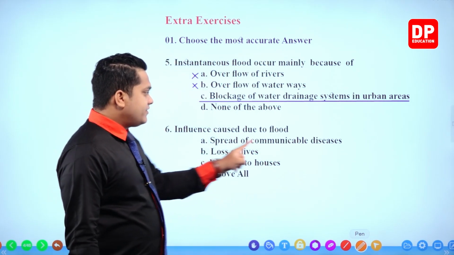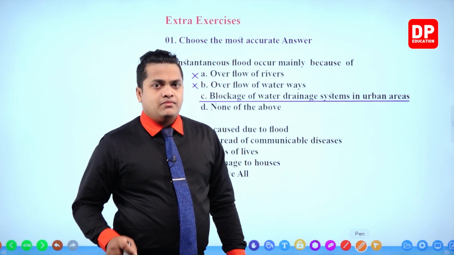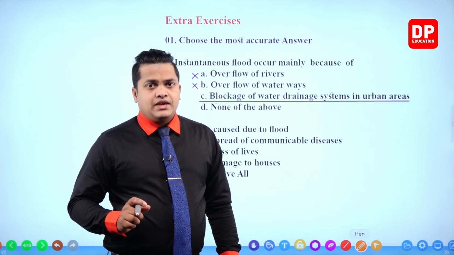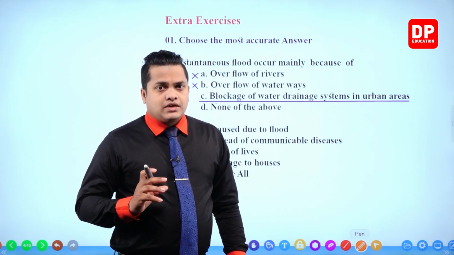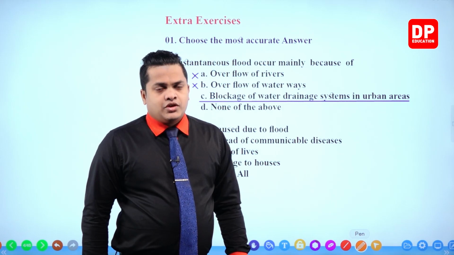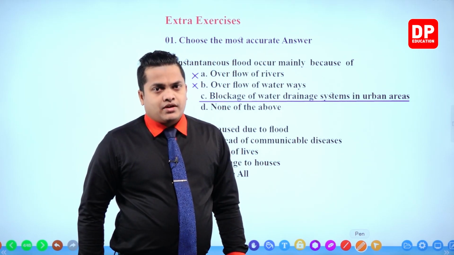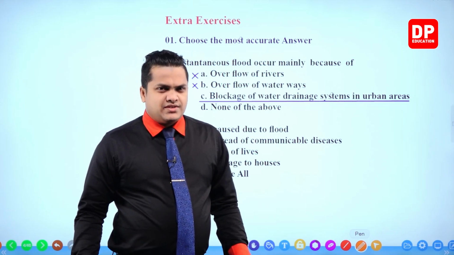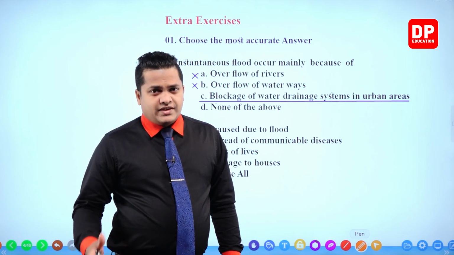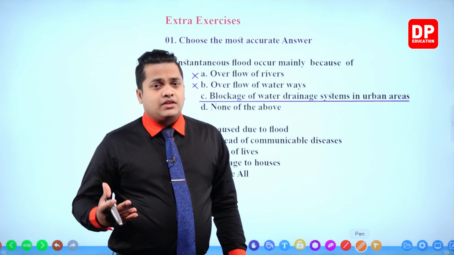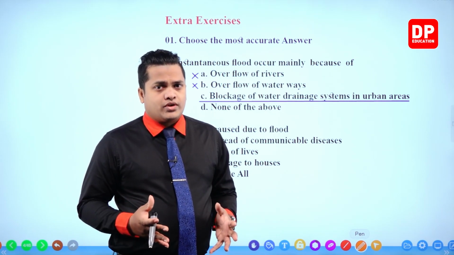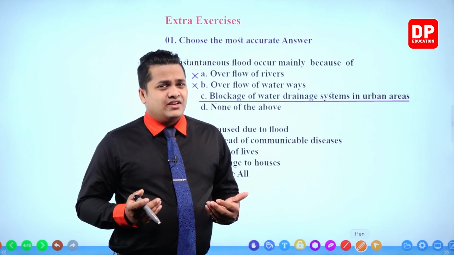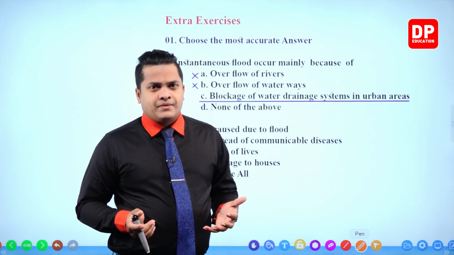So the spread of communicable diseases will happen because of the flood, mainly because of contaminated water. You know that the water is getting contaminated because of the flood, mainly because of the latrine systems and the waste which is getting collected in the water, and there are other causes as well, right?